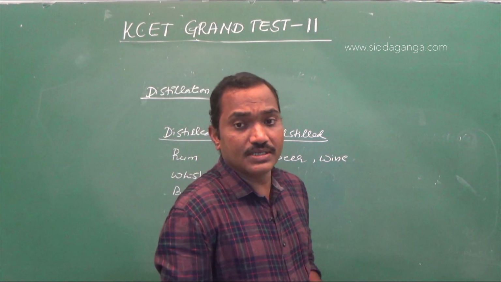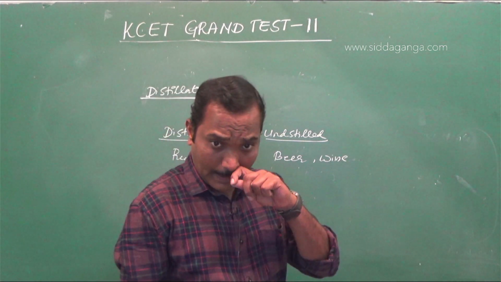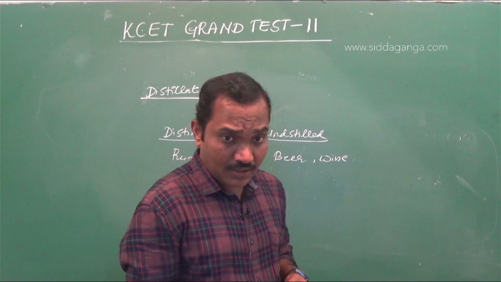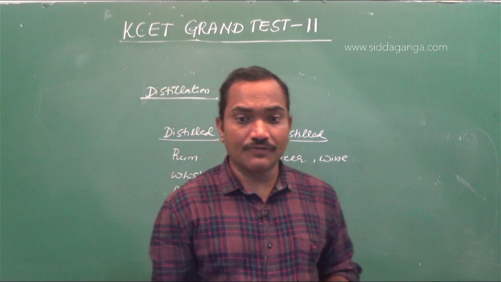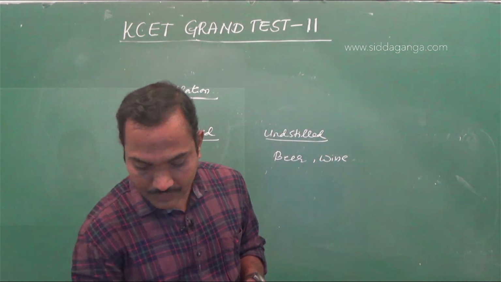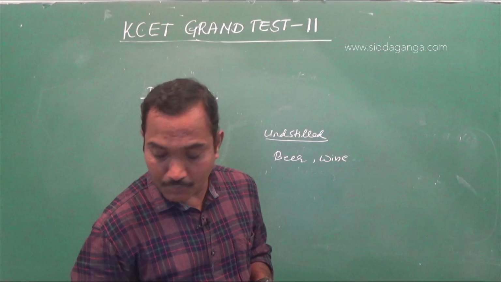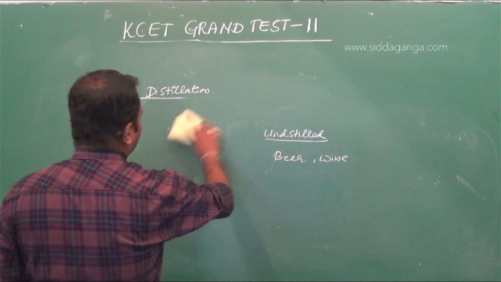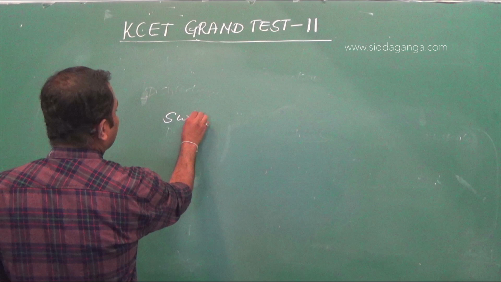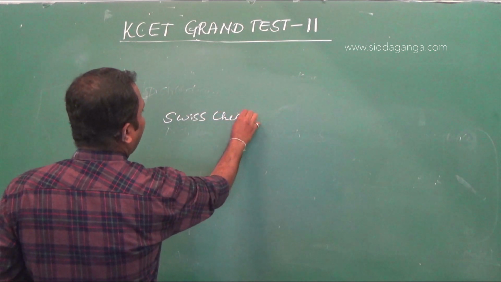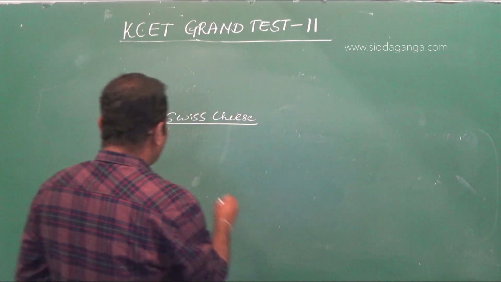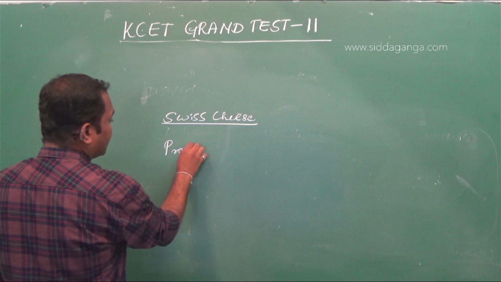Big holes in the Swiss cheese are made by a machine, a fungus that releases a lot of gases during its metabolic activities. The third option you have a bacterium producing a large amount of carbon dioxide, and a bacterium that produces methane gas. Right. Swiss cheese is a product of fermentation, and during fermentation it is obvious that there will be production of carbon dioxide. The Swiss cheese is characterized by large holes, and the large holes are actually because of production of carbon dioxide in the presence of the bacterium called Propionibacterium shermanii.